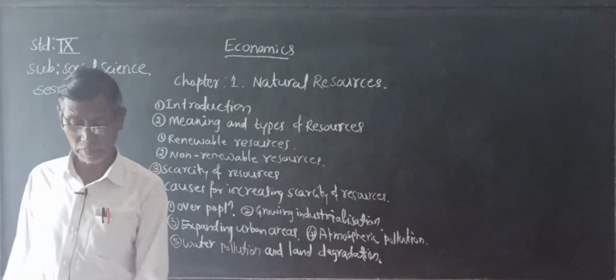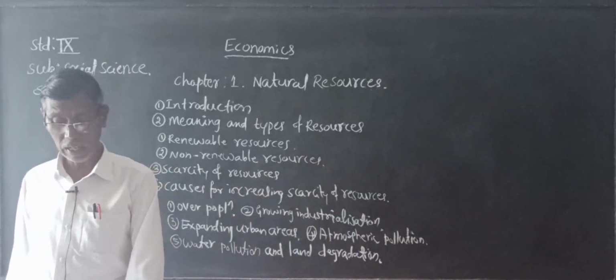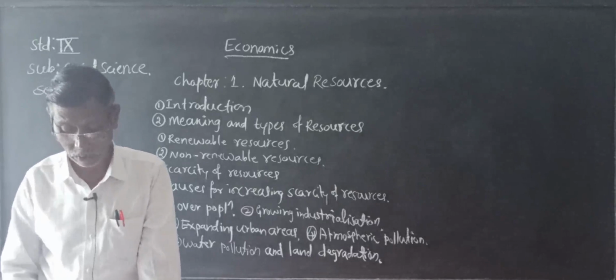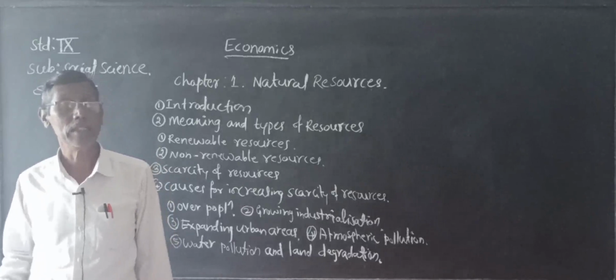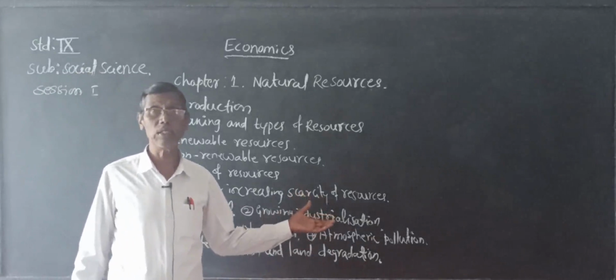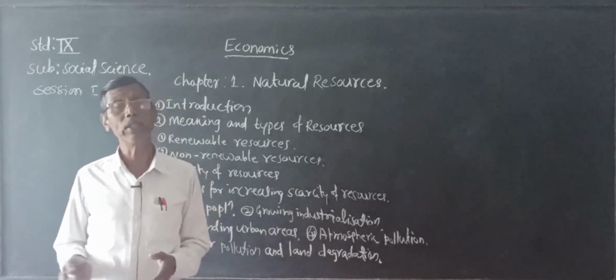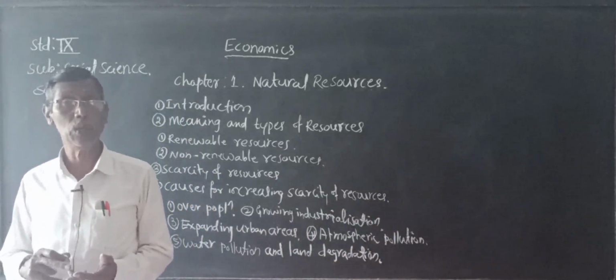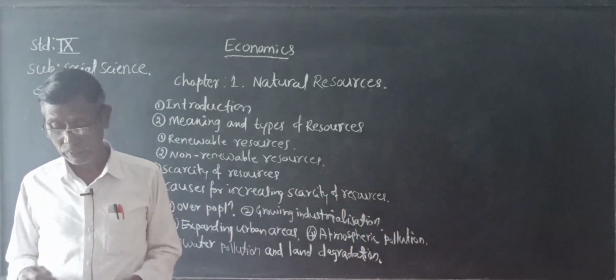Now, the scarcity of resources. All our basic needs like food, shelter and clothing are met out of various natural resources. Without natural resources, we cannot get our necessities like food, clothing and shelter.